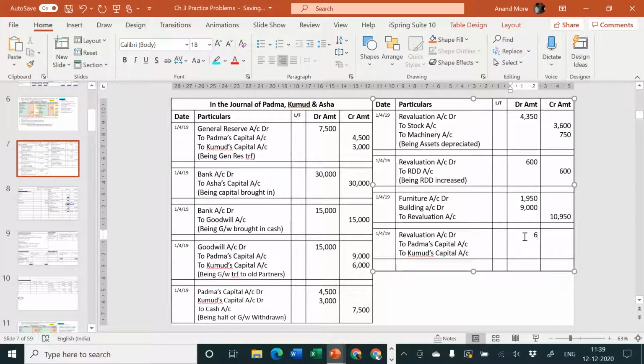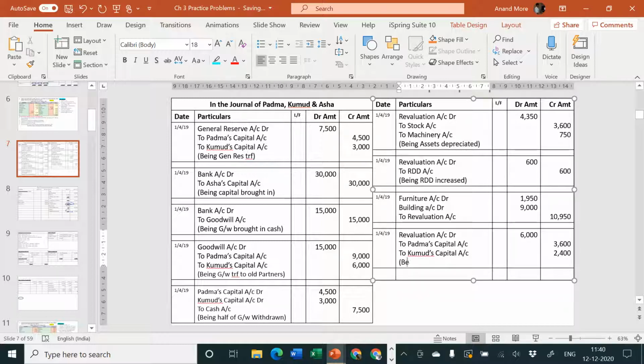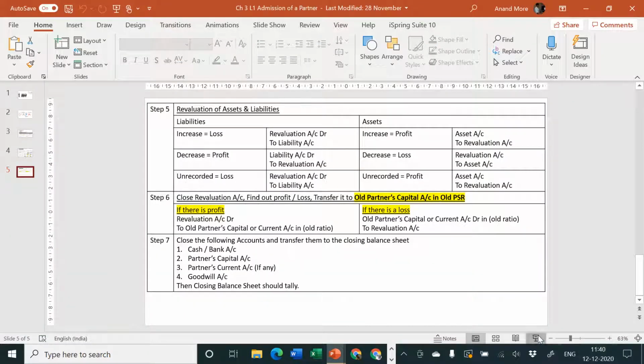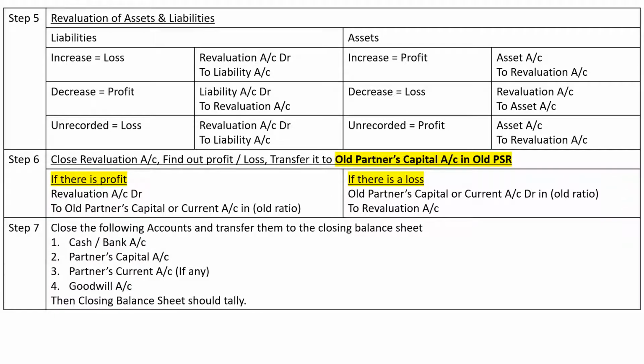Revaluation account debit was rupees 6,000 and Padma was credited by 3,600 and Kumud was credited by 2,400, being what? Revaluation profit transferred to old partners in old ratio, or you can say old PSR. It is one and the same. Okay, now 6th step is also complete. What is the 7th step? Close remaining accounts, transfer them to the closing balance sheet, and balance sheet should tally.